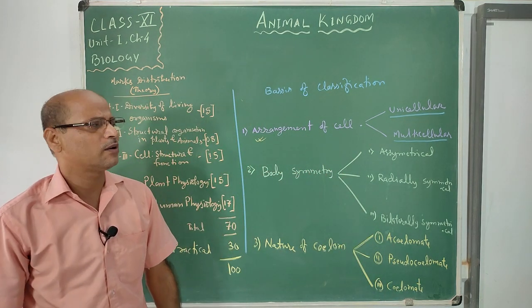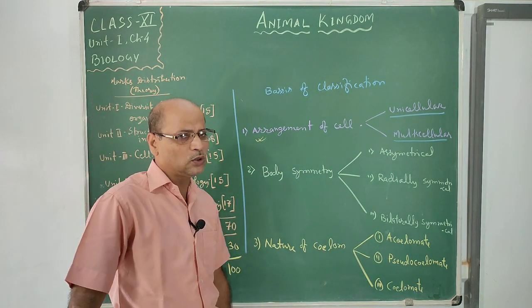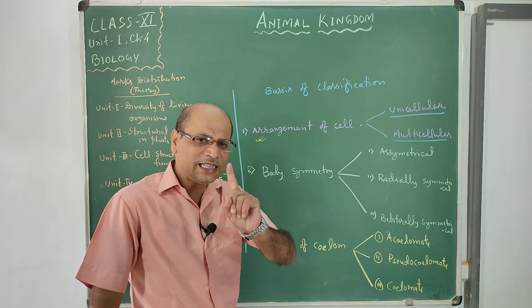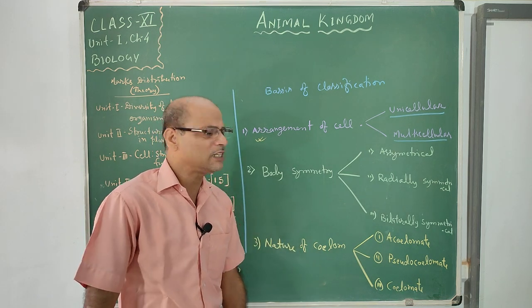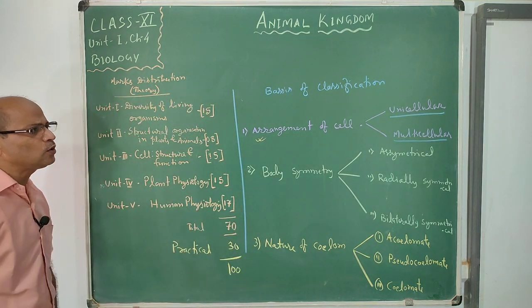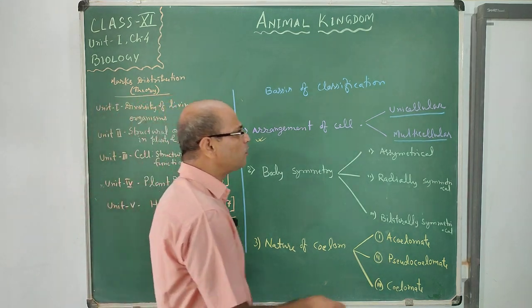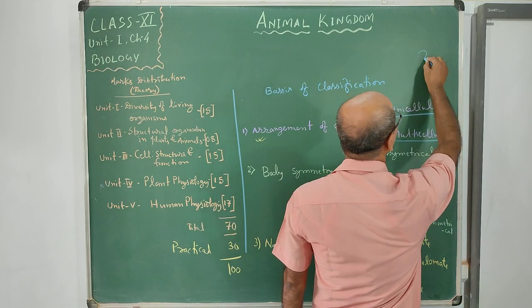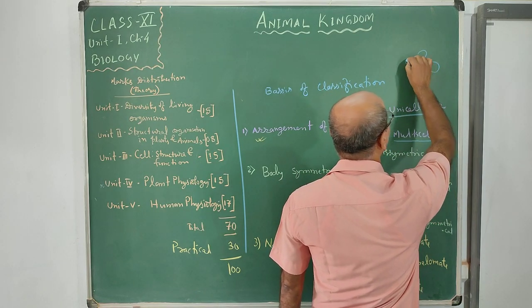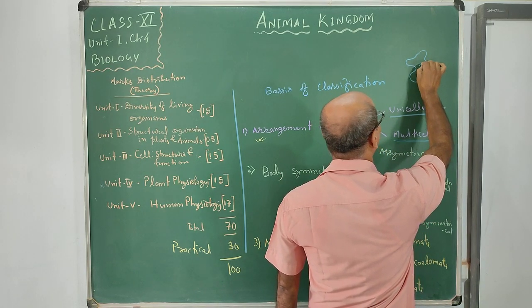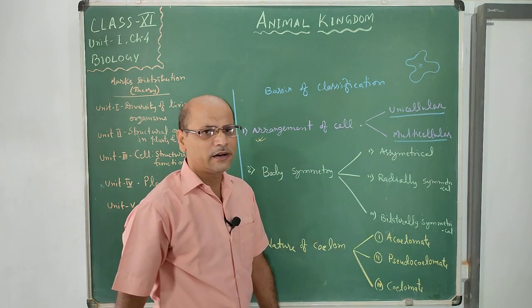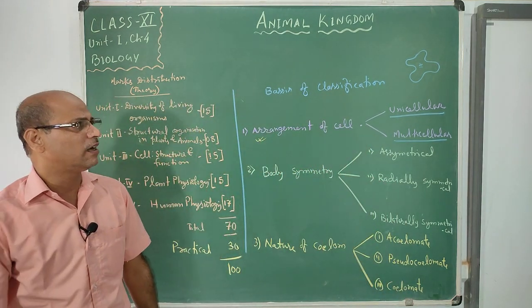Unicellular animals have a body made up of a single cell and do their activities within that cell only. Take the example of amoeba, a single-celled animal.